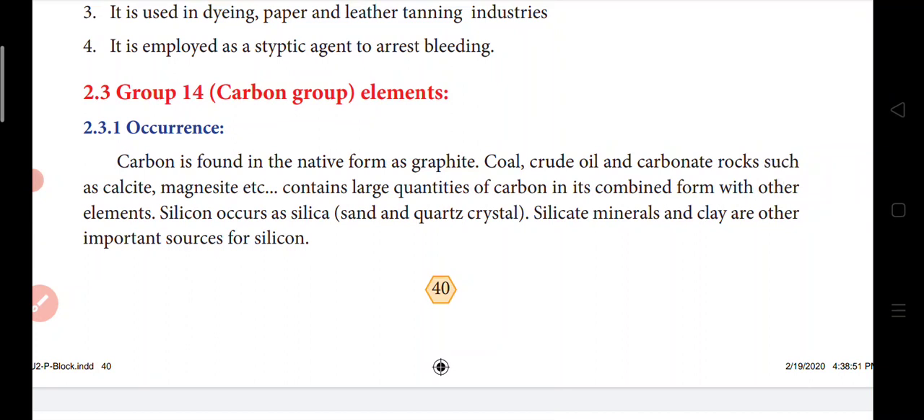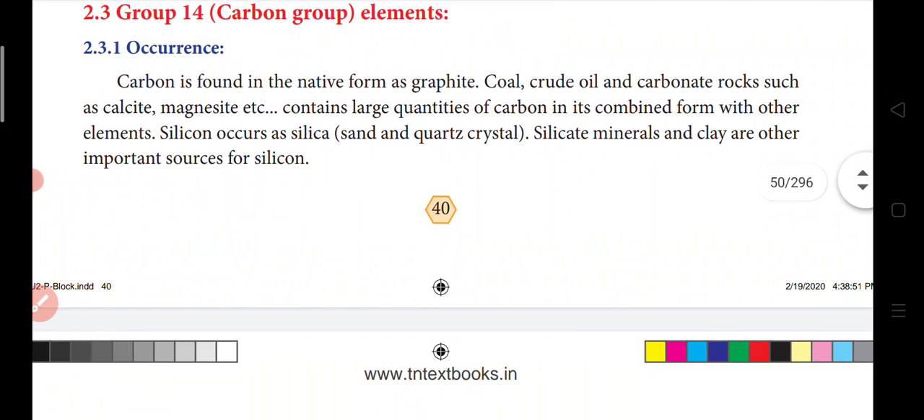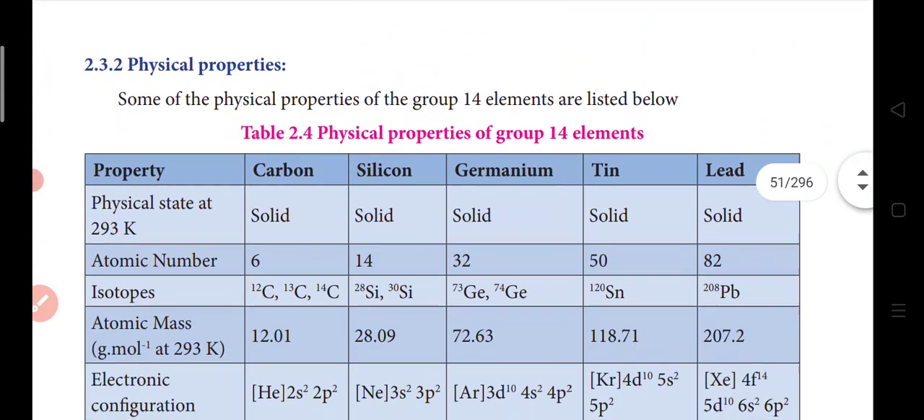Occurrence of carbon. Carbon is found in native form as graphite only. Coal, crude oil and carbonate rocks such as calcite and magnesite contain large quantities of carbon in its combined form with other elements. Silicon occurs as silica. Sand and quartz crystals, that is silicate minerals, and clay are important sources of silicon.